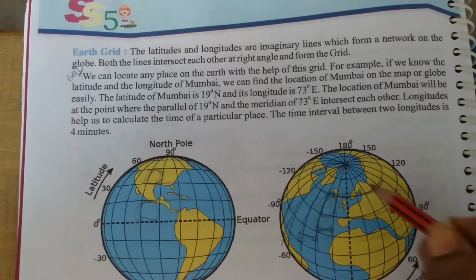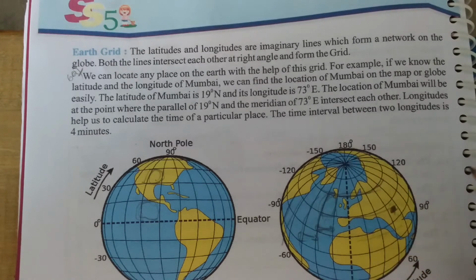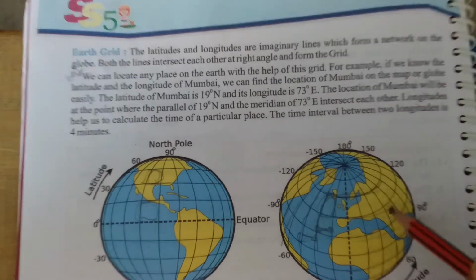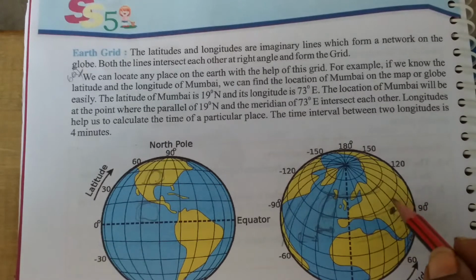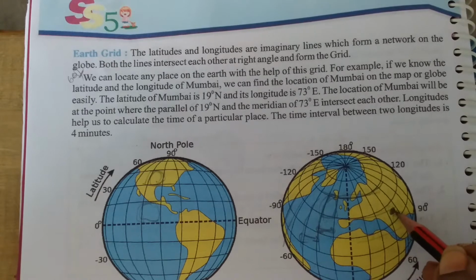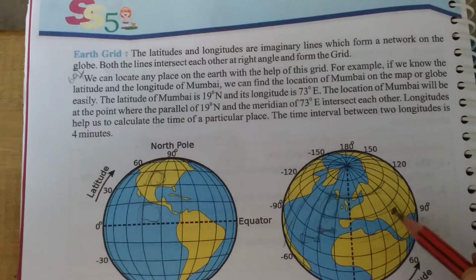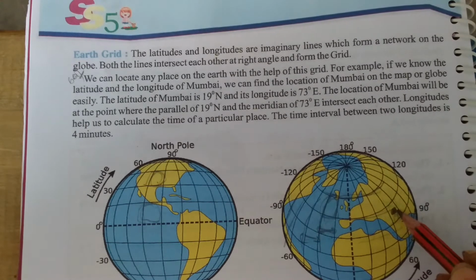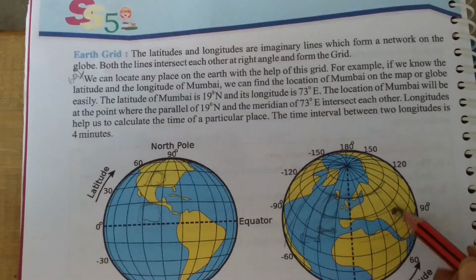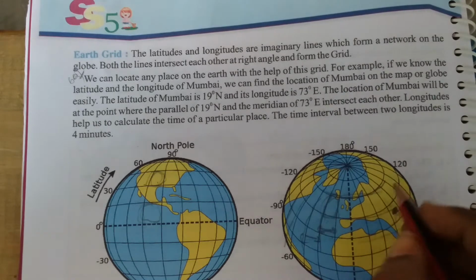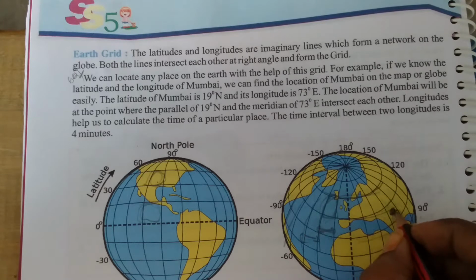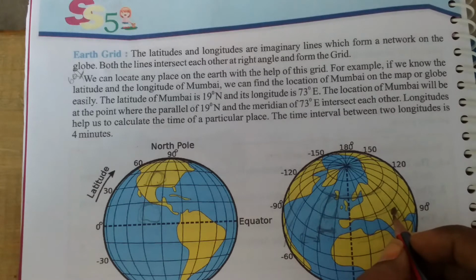Here, this is the north side and this is the east side. For Mumbai, the latitude is 19 degrees and the longitude is 73 degrees east. When both intersect at one place, for example this place, just imagine this one, children.